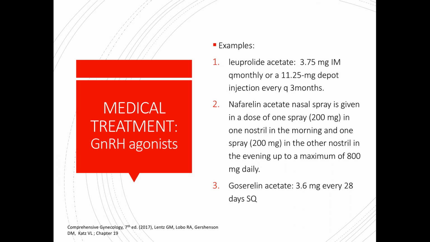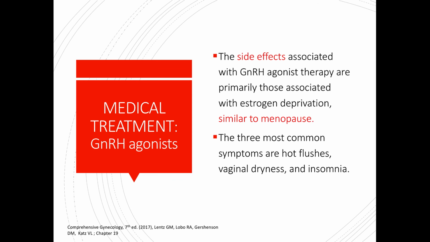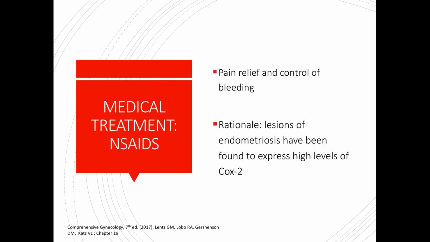Examples of GnRH agonists that we can give our patients are the following: leuprolide acetate, nafarelin acetate nasal spray, and goserelin acetate. Now, the side effects that are associated with giving GnRH agonist therapy are primarily those associated with estrogen deprivation, similar to menopause. The 3 most common symptoms are hot flashes, vaginal dryness, and insomnia.